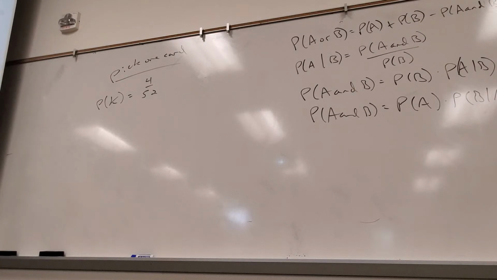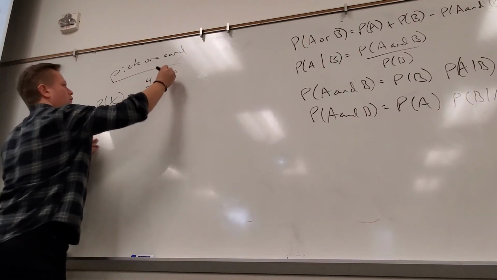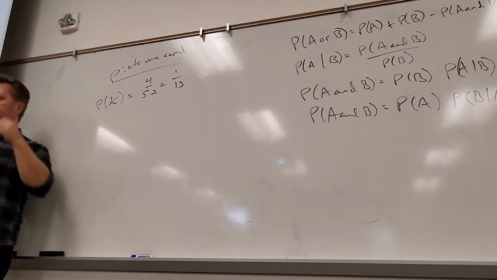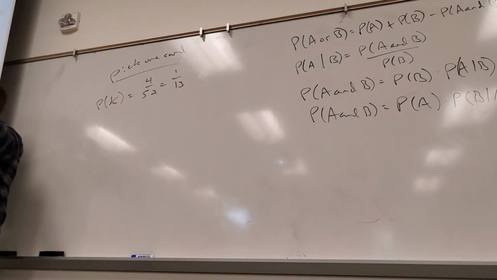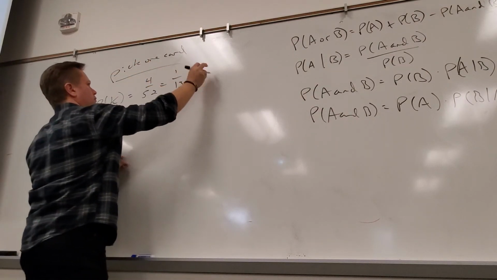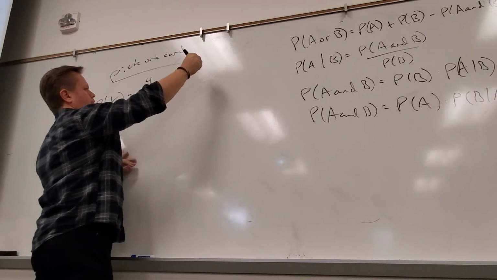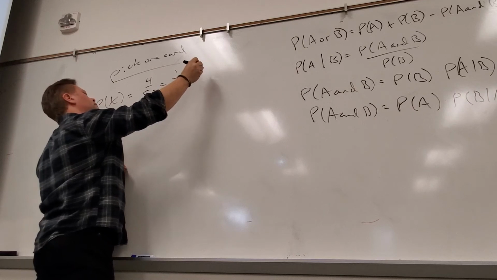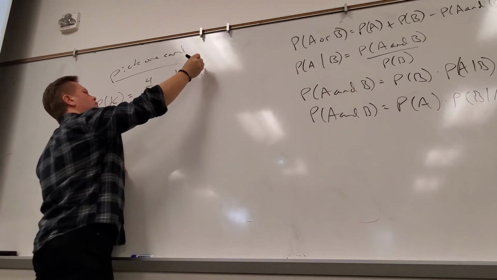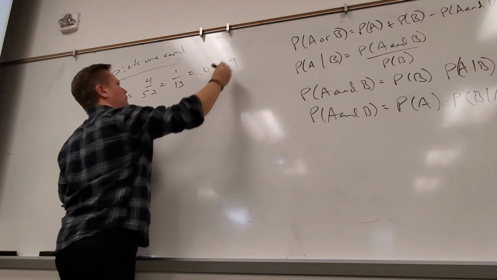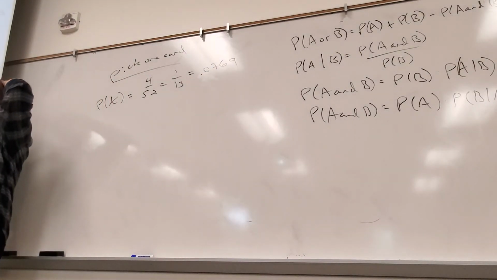There are 4 suits, 52 cards. How many cards for every suit? 13. Out of every 13 cards, how many kings are there? 1. So when I reduce a probability, very often that has its own physical meaning. That's just a side note. And what is 1 divided by 13? 0.0769.